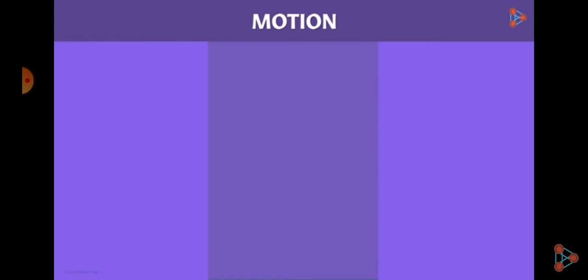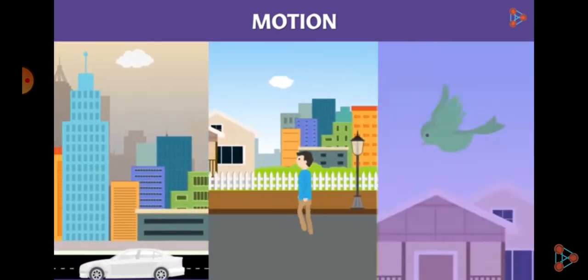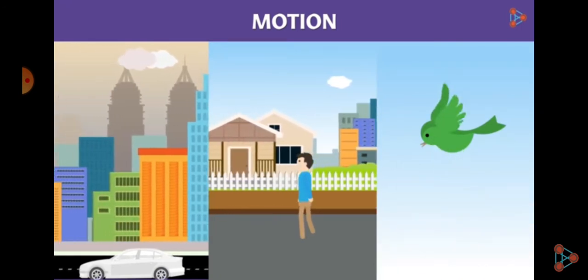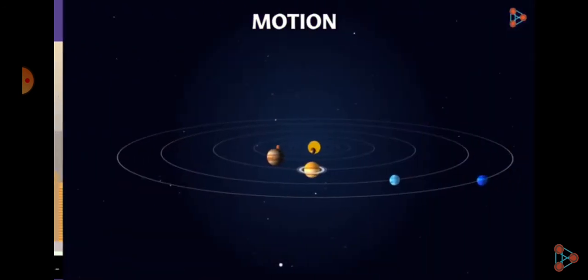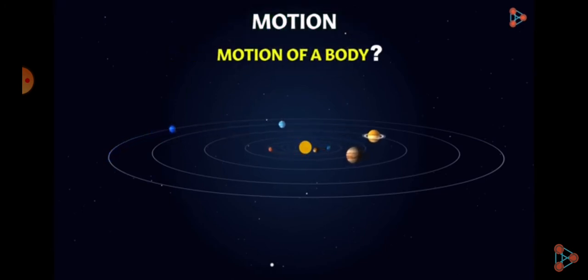Motion. We already studied about motion. Consider the vehicles on the road moving. The man who is walking is also moving. The flying bird as well as the planets around the sun are also in motion. So these are all things that are moving. Then what is motion? Anything that changes its position with time is called motion.